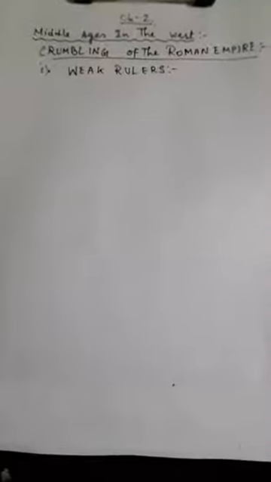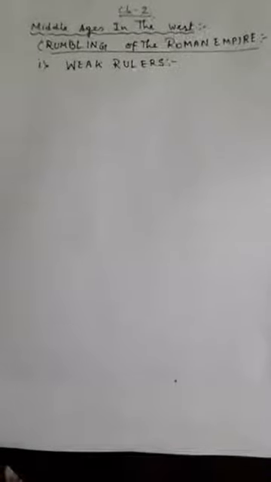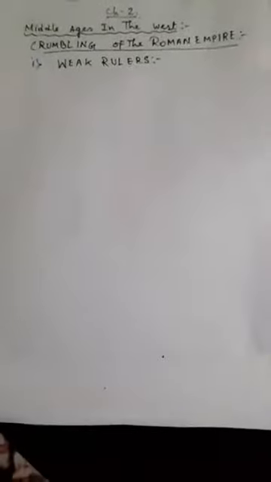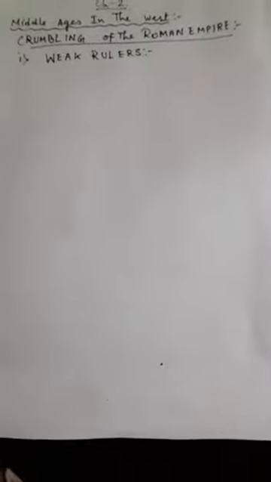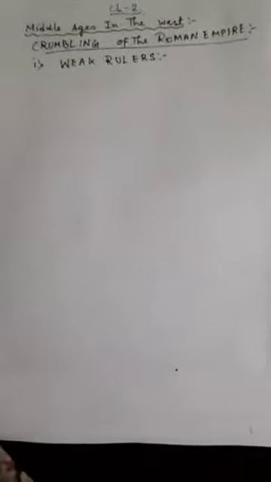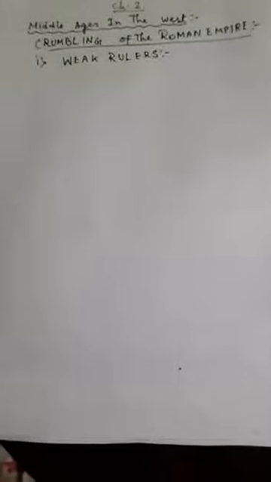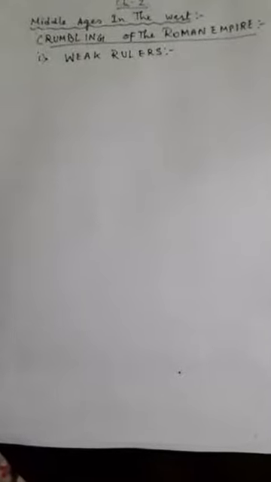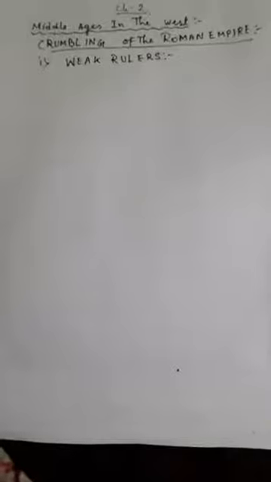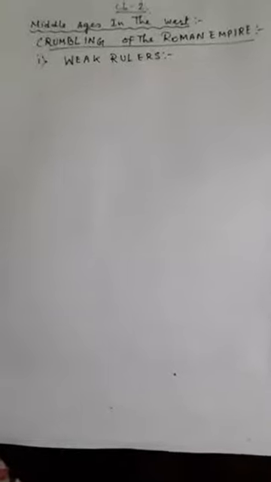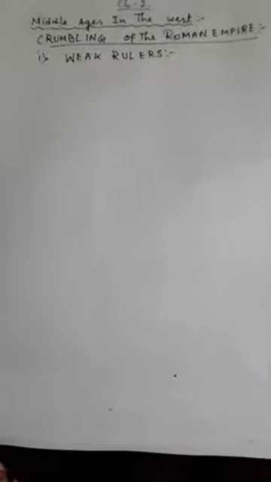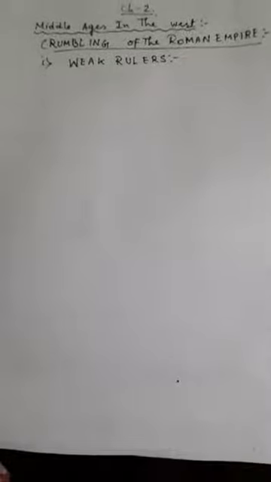After Constantine, there were no strong rulers, and as there were no strong rulers, they could not properly manage the vast Roman Empire. It was very essential for an empire like Rome to have a very great and powerful ruler. However, the rulers who came after Constantine were not as powerful as him, and this weakness of the rulers led to the decline of the Roman Empire.